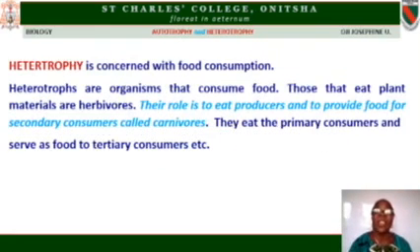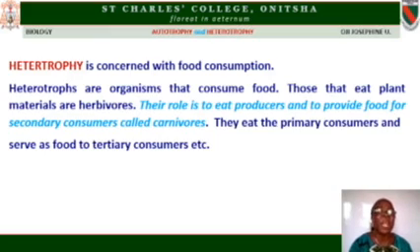Heterotrophy is another term that is concerned with food consumption. There are various levels of food consumption, different types. The parasites, the holozoic organisms, all of them are heterotrophs. So heterotrophs are organisms that consume food at various levels, saprophytes, all of them are heterotrophs.